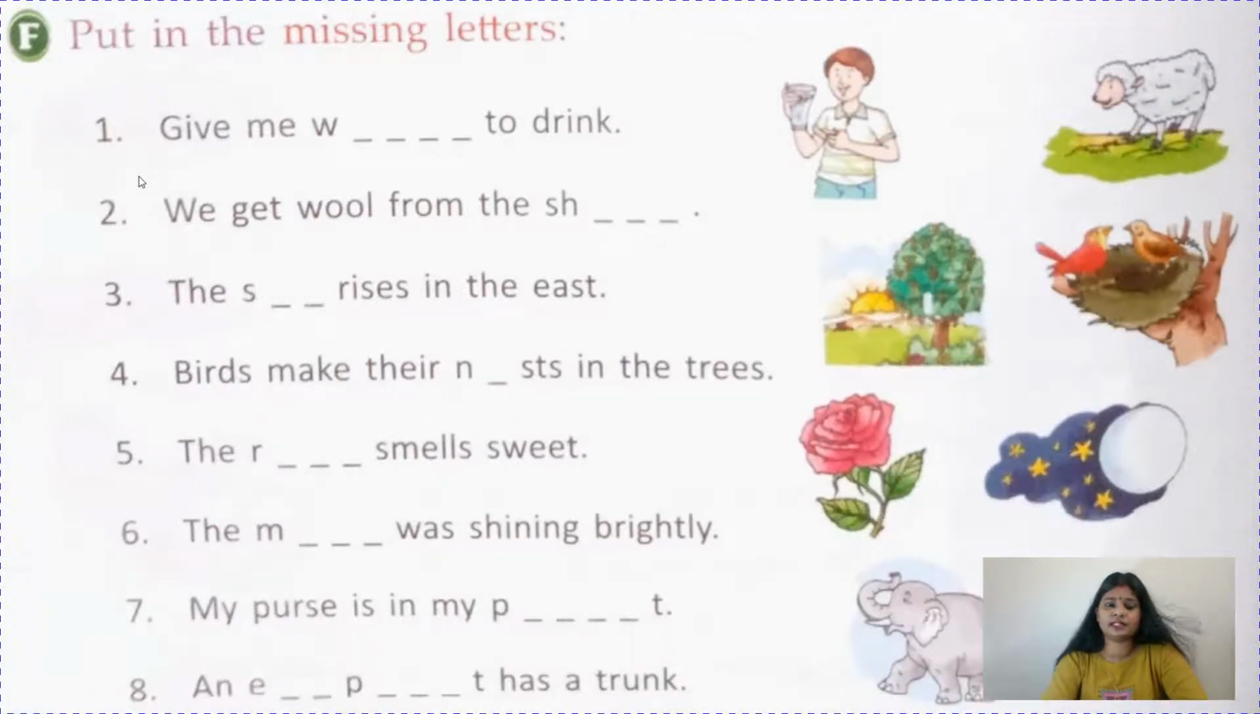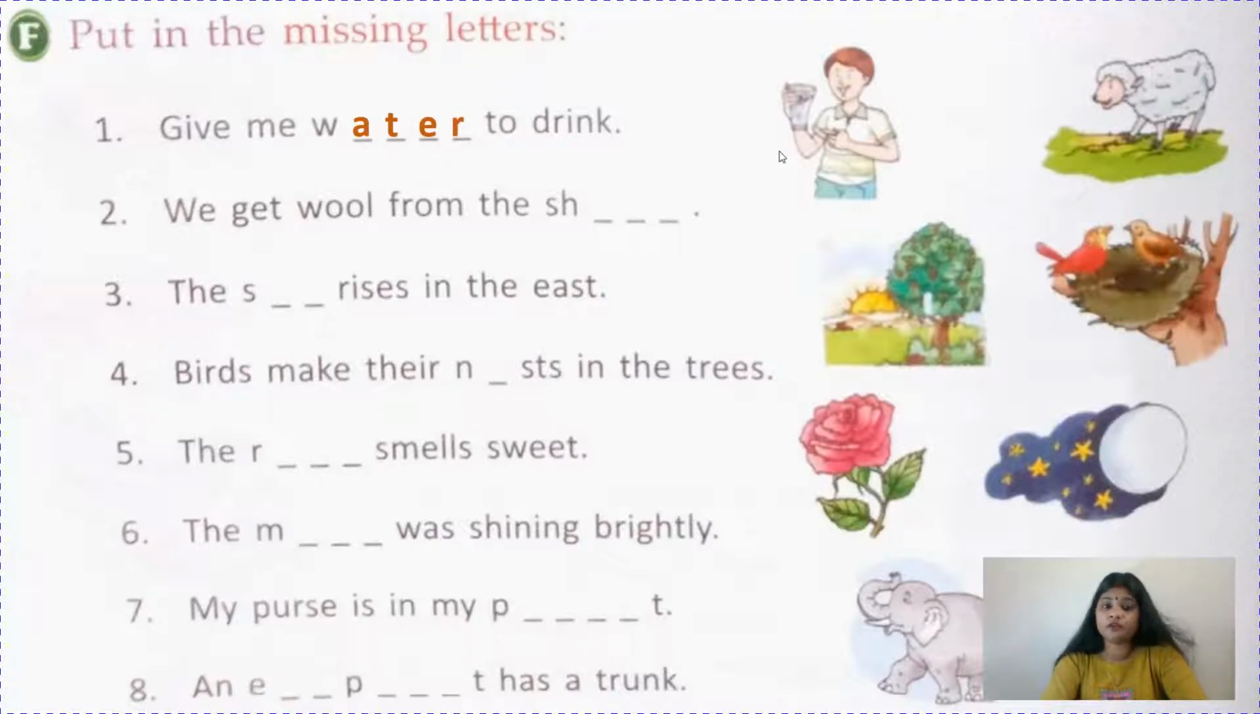Now put in the missing letters. You can see the pictures here, children, for the hint. I think it's very easy for you to do, because the hint is already given, the pictures are also given, and a few letters are also given. Like "Give me dash to drink", and W is given, children. So what will you drink with W? Obviously water, and the picture is also given here. A boy is drinking water. So you know the spelling of water, please write it.